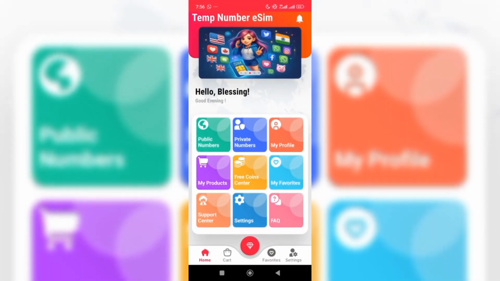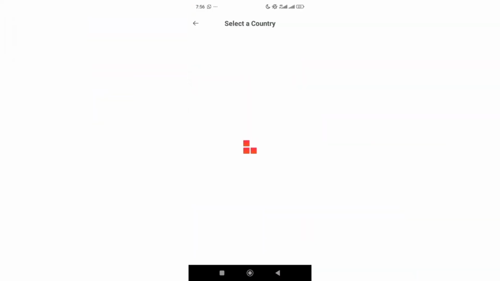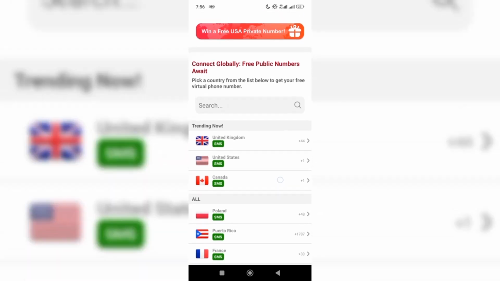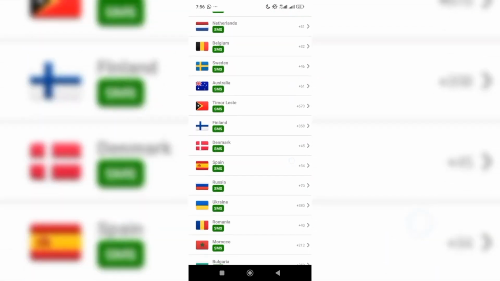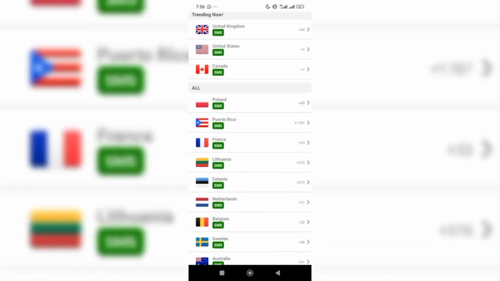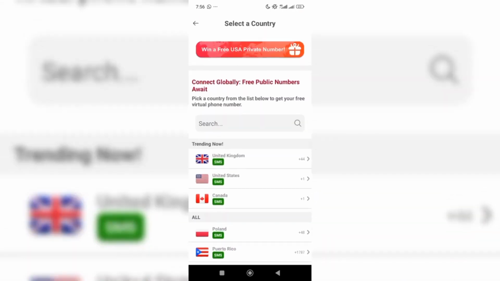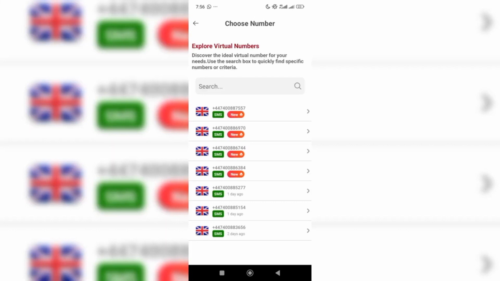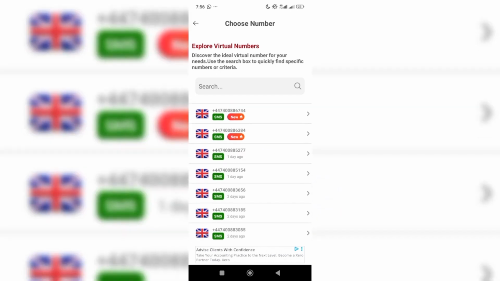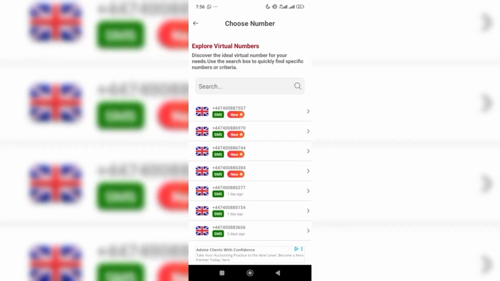Back to the video, the first place you need to go is to click on public numbers. Once you click on public numbers, you're going to see options of numbers that are available that you can use for free. They have a list of many countries, but for us here, we are going to be focusing on the United Kingdom. So you click on the United Kingdom, and then you're going to be presented with the option to choose a number. This app releases every single day. As you can see, these are new numbers. So I advise that you go with the most recent number.